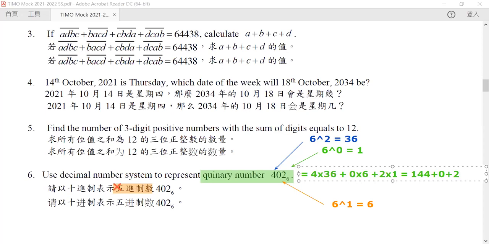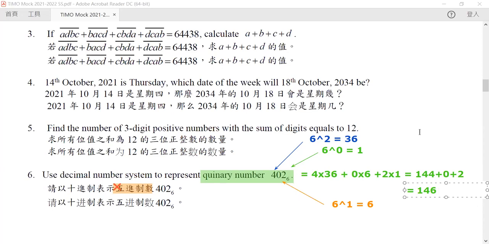Hence our answer is equal to 146. I mean, there are some typos in here, but the answer is correct. Okay, so this is question number 6.